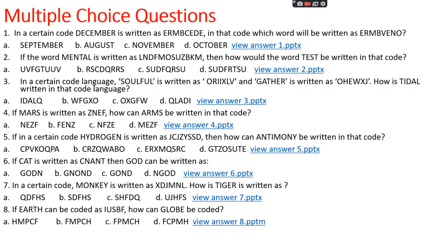Question number first. In a certain code, December is written as ERMBCEDE. In that code, which word will be written as ERMBVENO? Option A, September. Option B, August. Option C, November. Or option D, October. The right answer is option C, that is November.